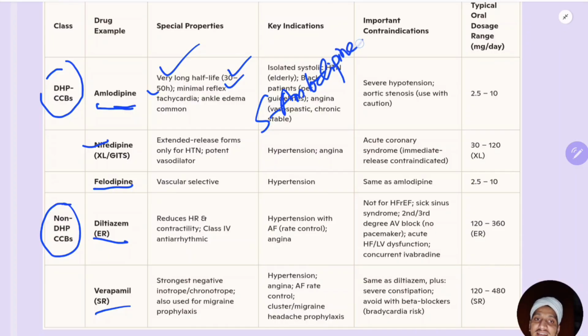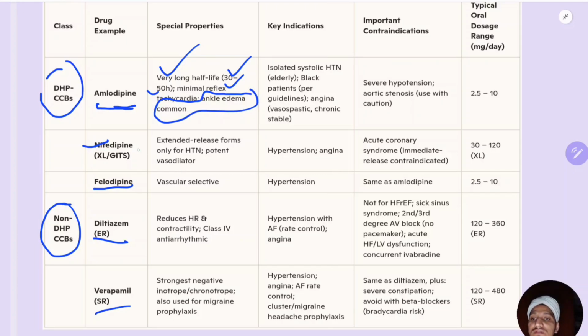The S-enantiomer of amlodipine is more commonly used, which has less reflex tachycardia than this amlodipine. So the most common side effect is ankle edema. Ankle edema is the most common side effect. Okay. Nifedipine also, so it is a short acting drug.